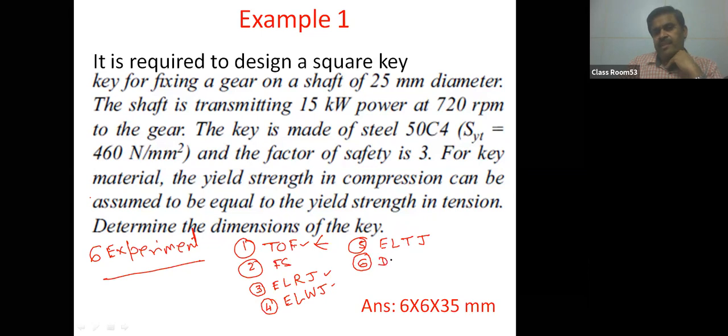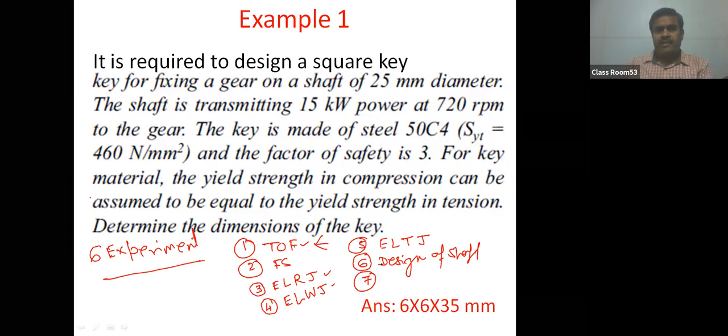And the design and drawing of the shaft has also been covered. Today I will tell you the remaining experiments, which experiments we have to do.